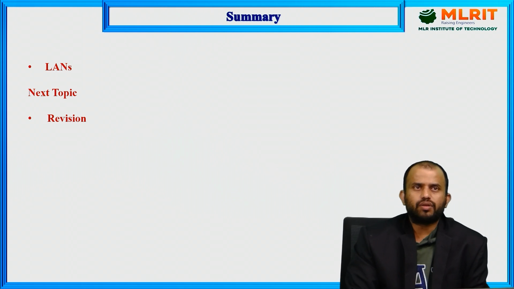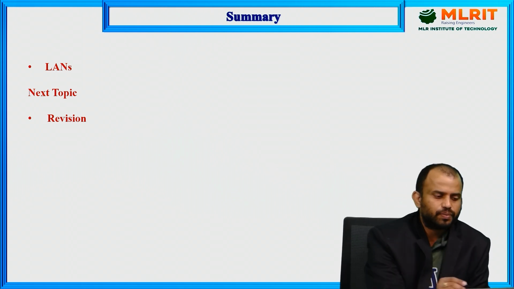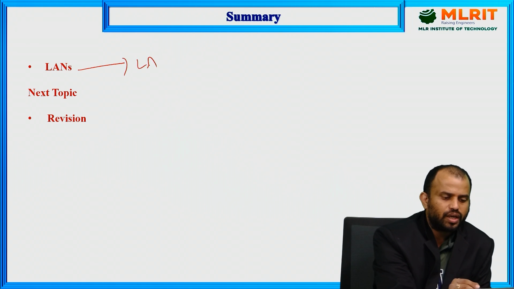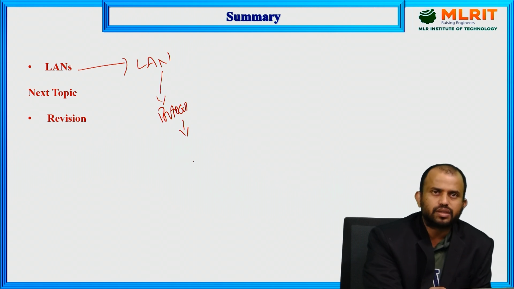So I conclude this session. In this session, we discussed LAN communication, which means the local area network. In the local area network, what kind of protocols are we using? In most cases in LAN communication, we use the IEEE 802.11 protocol.